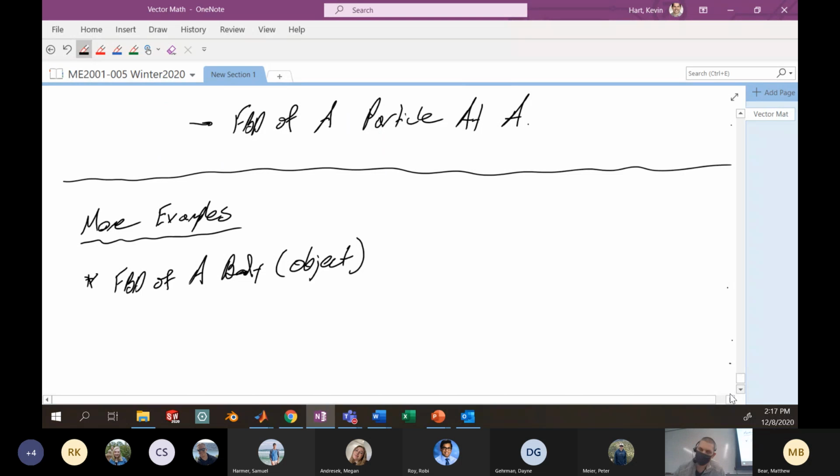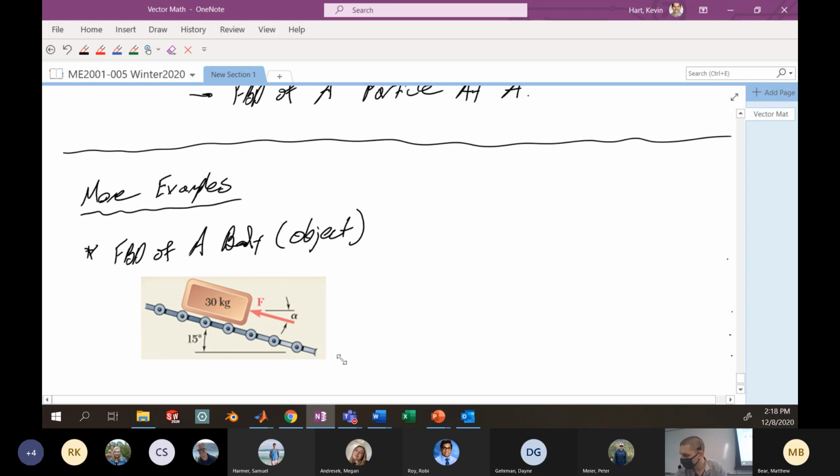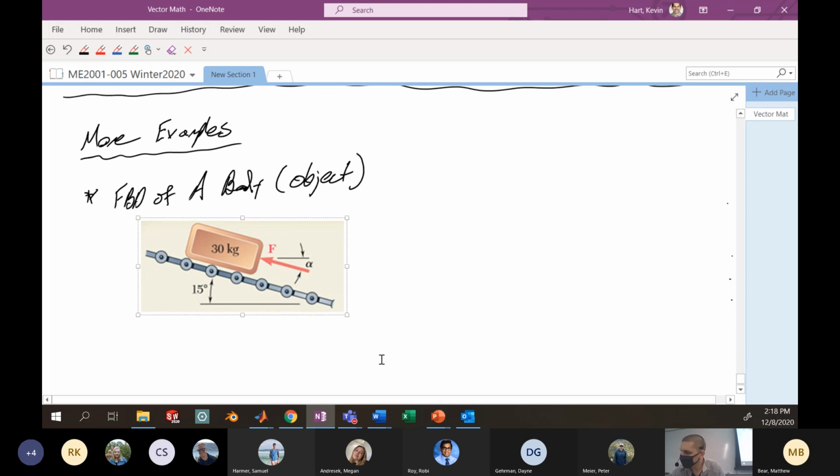All right. So instead of just this single point, which is like a particle, we're talking about something that has some volume to it, some larger object. In our space diagram, let's do an example here of this guy. Here might be a space diagram. It's a depiction of something that might be happening in real life.